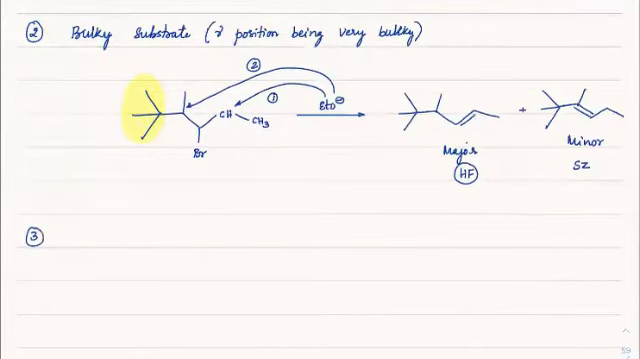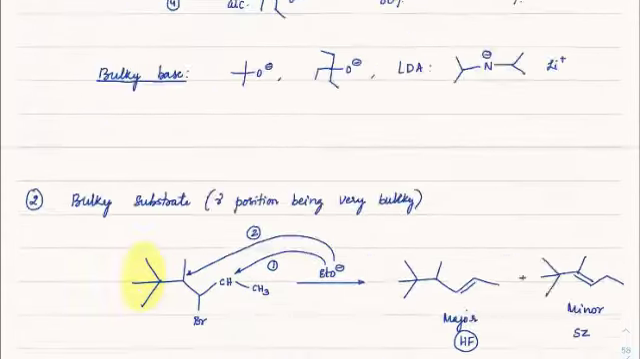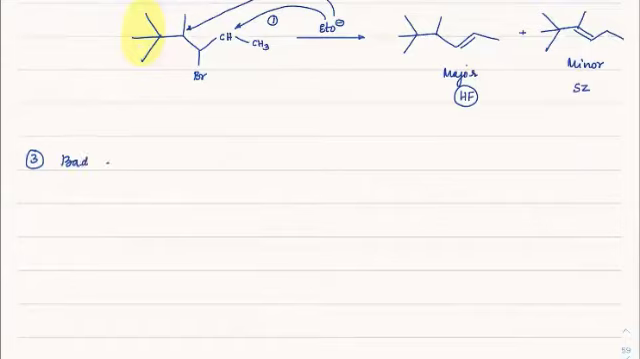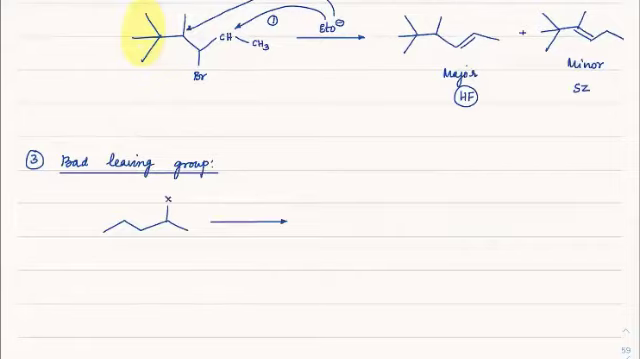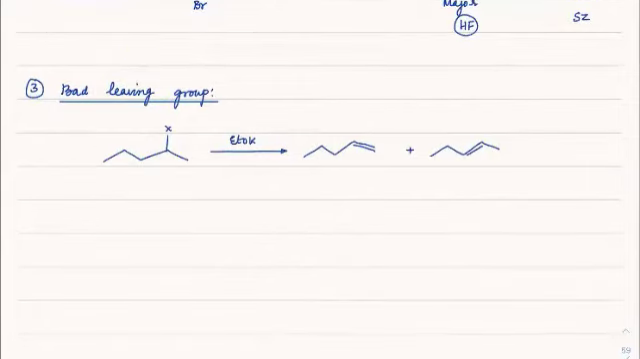Yes. Third case is about a bad leaving group. When you have a bad leaving group, these are the cases where it will go for E2 only, but the reason being is the bad leaving group. So for instance, if we have an X here, okay, and we react that with EtOK, I can get two products for this. One double bond here and here. So you can see this is Hoffman and this is Saytzeff, correct?